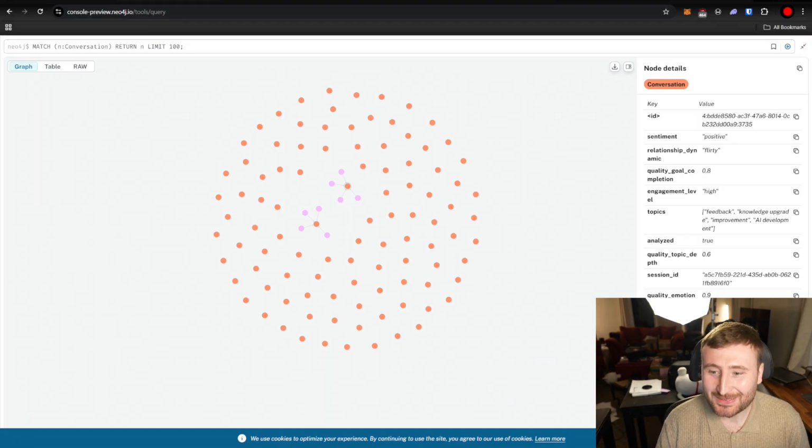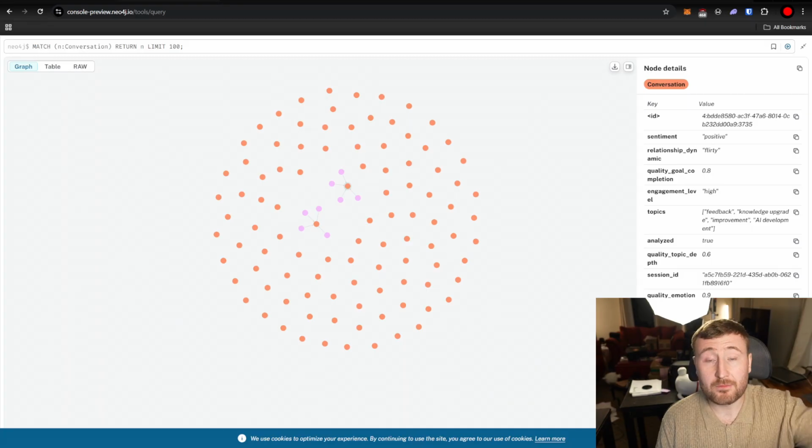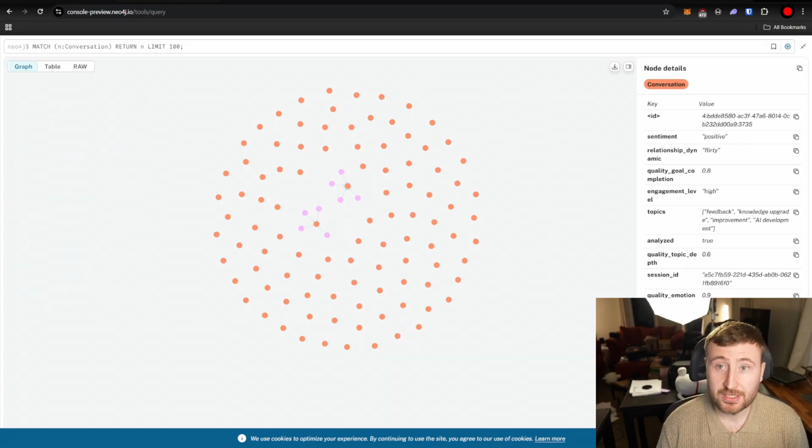Beyond just looking really cool, Neo4j has a lot to offer. I think if you could spend any amount of time nerding out on something, learning knowledge graphs, learning Cypher, learning how to use Neo4j will probably put you above most people when it comes to building effective agents. So what are we able to do with Neo4j? Well, we process all of the messages, and then we add semantic embeddings at the message level, at the conversation level, and then we start analyzing the messages and conversations in different ways.